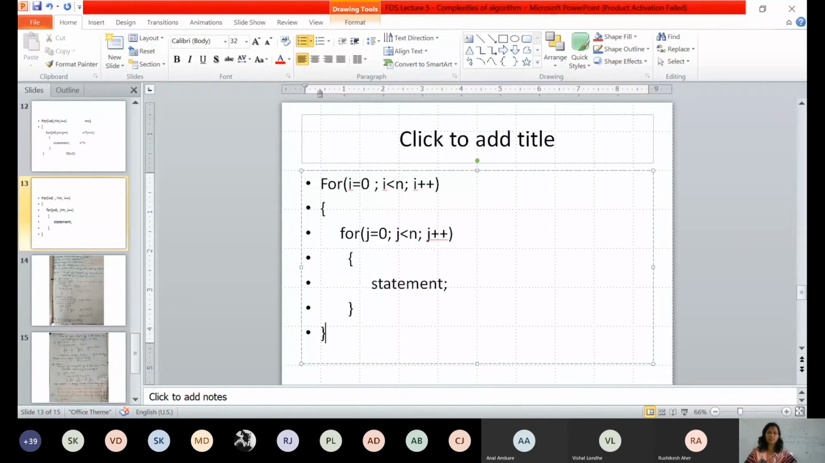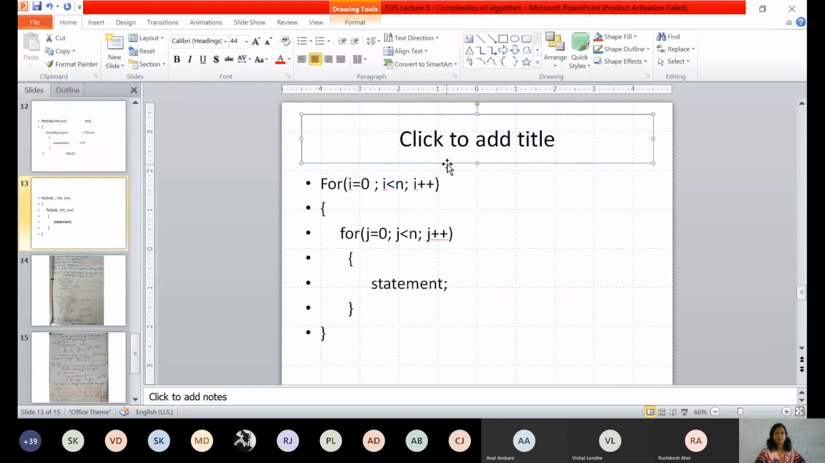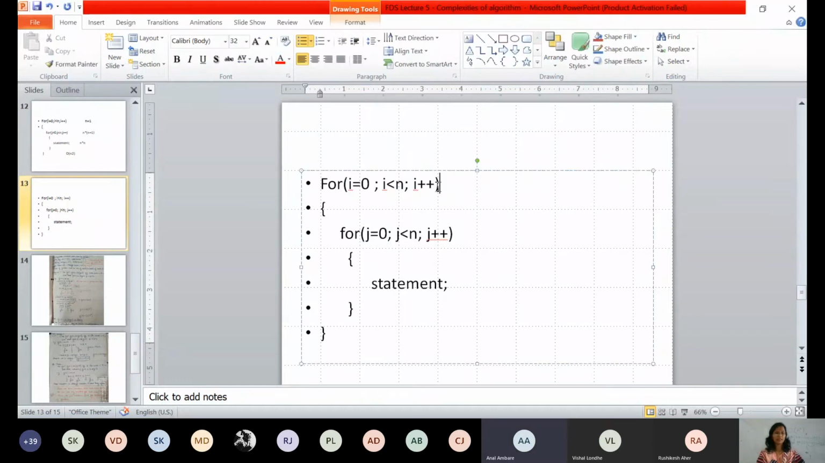What is the time complexity of this particular code? Tell me. What is the time complexity? Yes? N square. The same example I have taken. Oh, I'm sorry. So this j should be less than i. I have changed one thing. Now j is not less than n, but j is less than i.